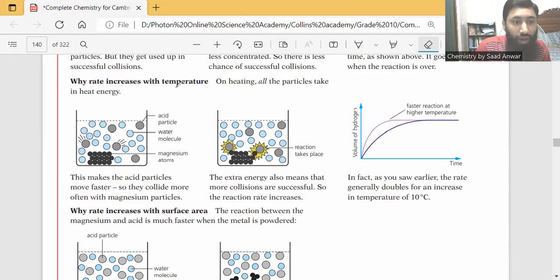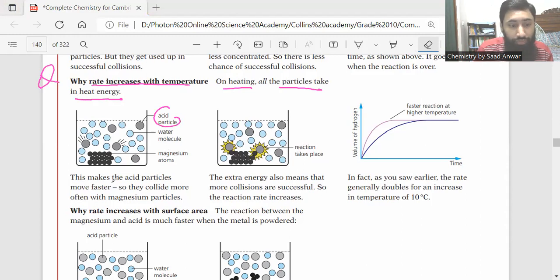So the point is, why does rate increase with temperature? On heating, all the particles take in heat energy, like the acid particles, water, and magnesium atoms. This makes acid particles move faster. Why move faster? Because increasing the temperature means more heat energy.